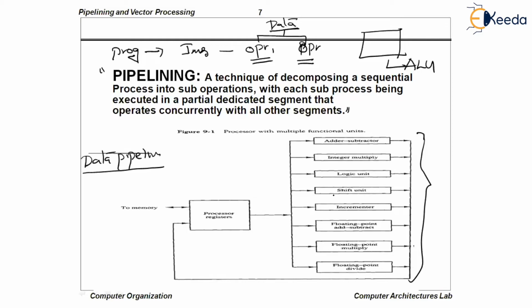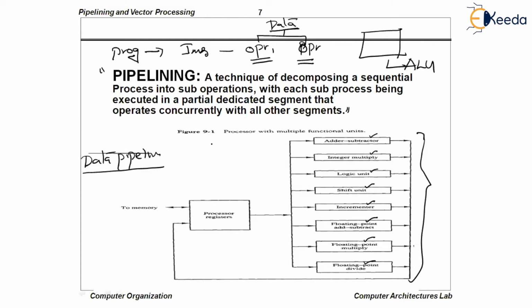But now what we are doing is dividing the ALU into multiple segments, where each segment can operate in parallel with the other segments. Here you can see the capabilities of the ALU have been divided into multiple segments: an adder subtractor segment, integer multiply, logic unit, shift unit, incrementer, floating point addition subtraction, floating point multiplication, floating point division.